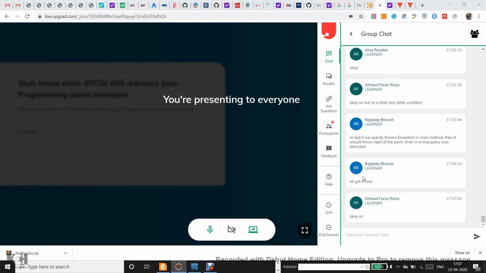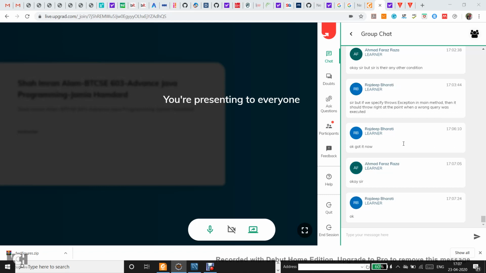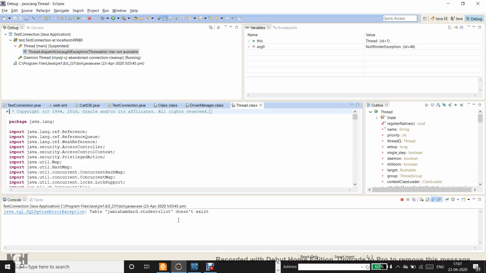See, Rajdeep, specifying throws exception in the main method is not going to solve the problem. It's just going to declare that my code is not going to handle the problem. Let the caller of the program take up the exception, and the caller of the program is basically the JVM. So the JVM is going to shut down. So it won't make any change. Agreed?